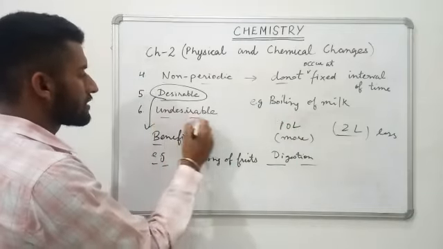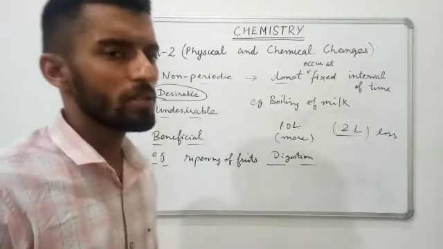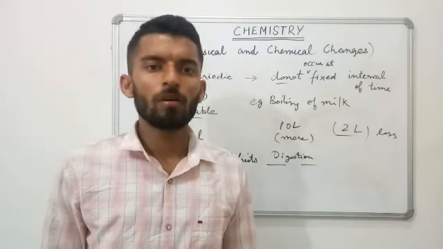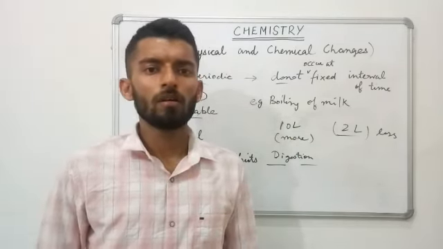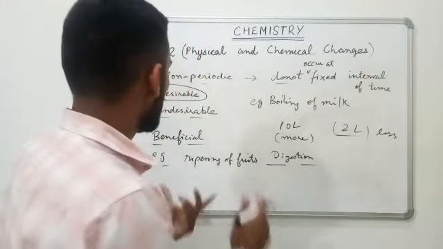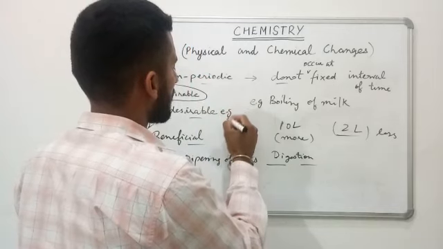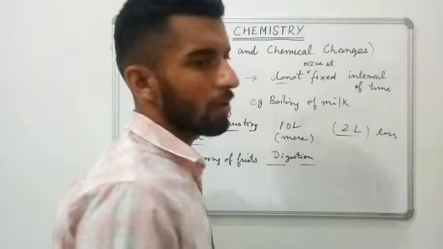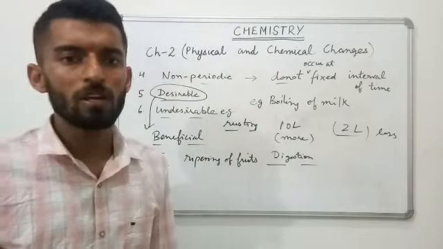On the other hand, undesirable changes are those which are harmful to us, like spoilage of food, rotting of different fruits and vegetables, then rusting, very common, like rusting of iron doors or buildings or other objects.